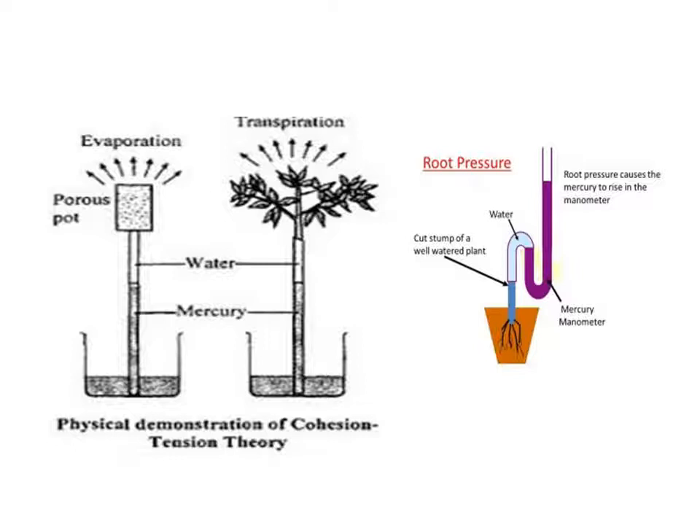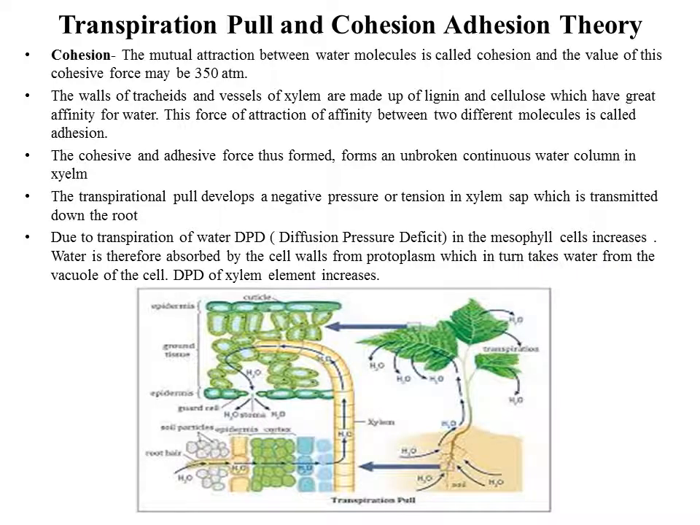And we will talk about cohesion adhesion theory in the next slide. So, the transpirational pull and cohesion adhesion theory. What is cohesion? When the force of attraction is between similar types of molecules, it is called cohesion. In this case, there is mutual attraction between water molecules and this is called cohesion, and this value may be around 350 atmospheres. At the same time, there is another force known as adhesion.